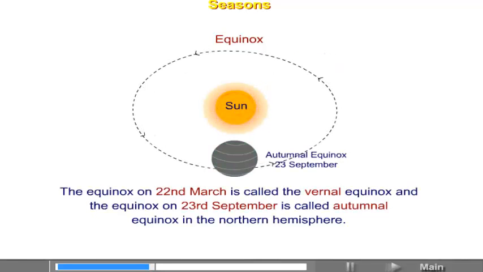The equinox on 22nd March is called the vernal equinox, and the equinox on 23rd September is called autumnal equinox in the northern hemisphere.